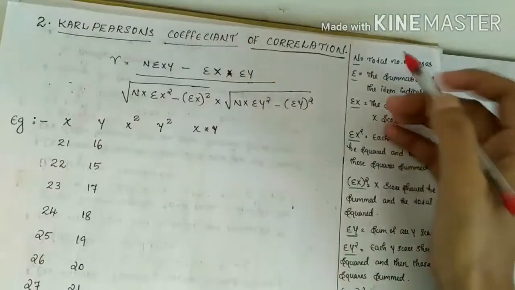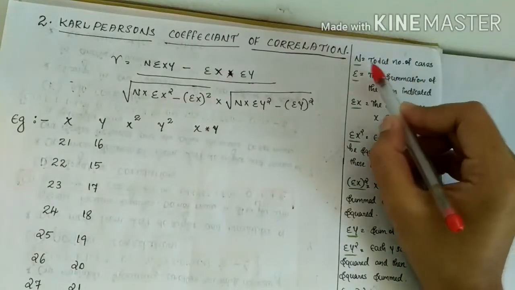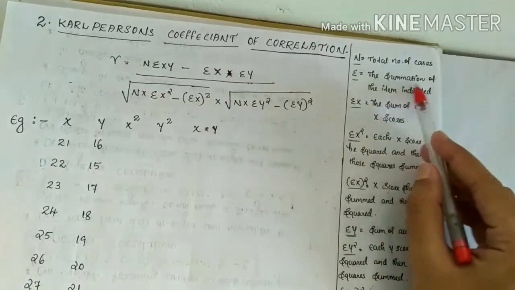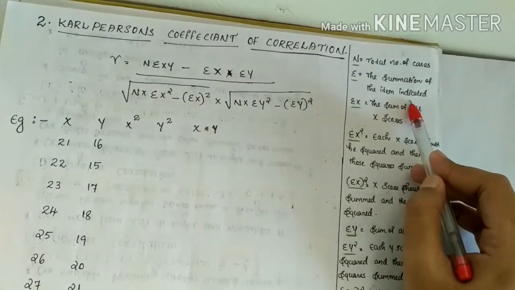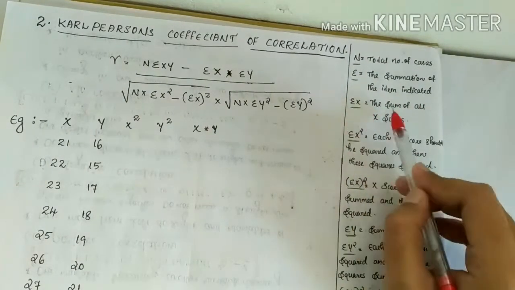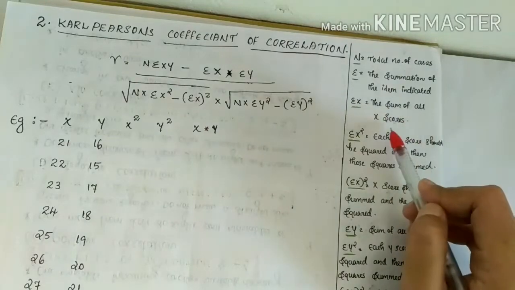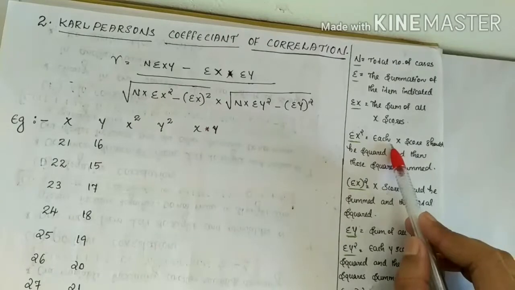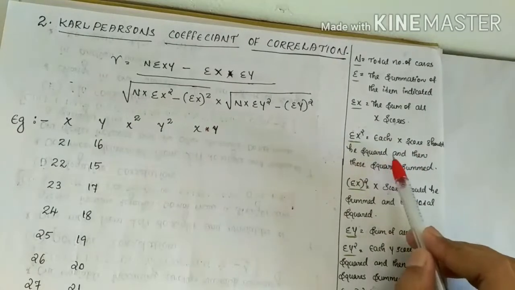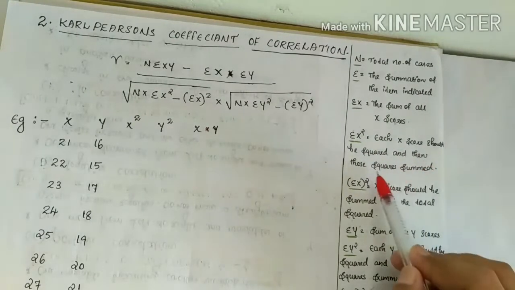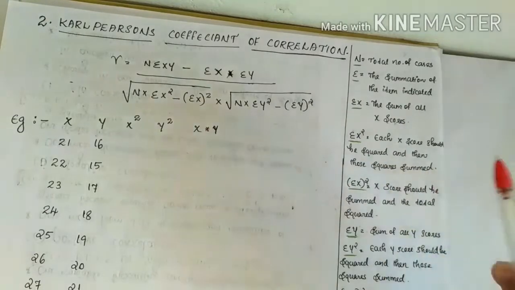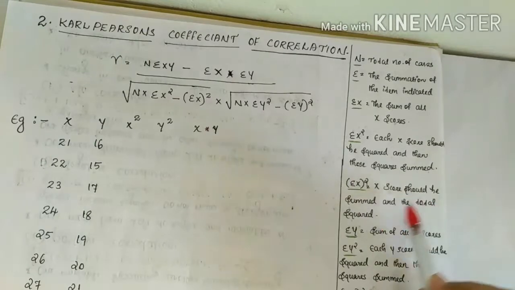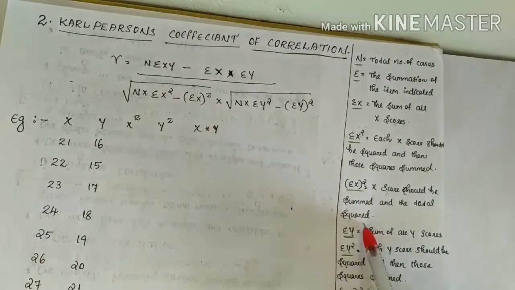Here n means the total number of observations or cases, and sigma means the summation of the item indicated. Then sigma x is the sum of all x scores. Sigma x squared means each x score is squared and then those squares summed. Then sigma x whole squared means the x scores are summed and the total squared.